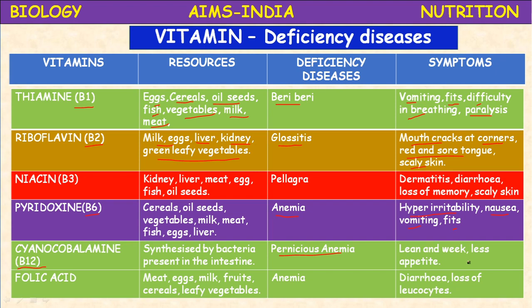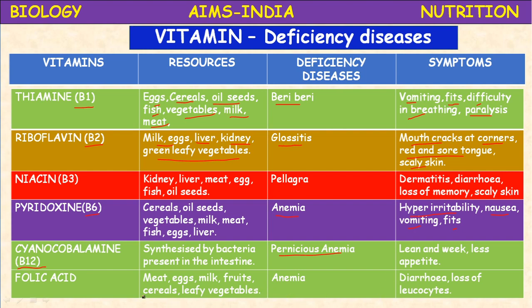Less appetite means no hunger. If no hunger, no eating, then weakness. So cyanocobalamin, B12 injections, will be given for old people. Generally, the deficiency occurs in old age.